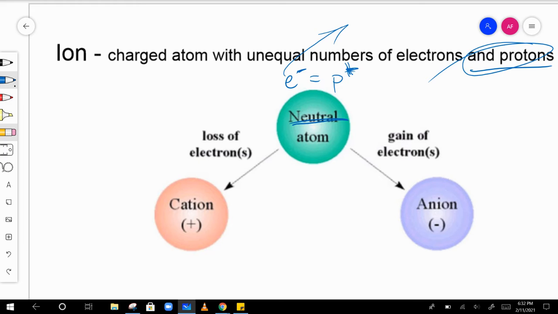However, if we lose an electron, so atoms will lose or gain electrons to become more stable. They also do it when they're bonding with other atoms. And we'll talk about that when we talk about bonding. We'll talk about the octet rule and why atoms lose or gain electrons. But just know for now that atoms can lose or gain electrons. If they lose electrons, that means they have less negative charges and more positive charges. So loss of electron creates cations.